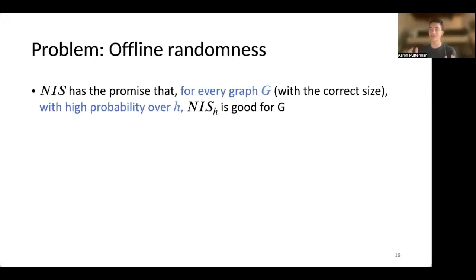And there's a kind of subtle reason for this. If you remember in the definition of Nissan's pseudorandom generator, we said that with high probability over a random choice of H, the seed's output of Nissan's generator will be good for an arbitrary graph. The problem is that this enforces that the seed you've chosen is independent of the graph G that we're operating on.